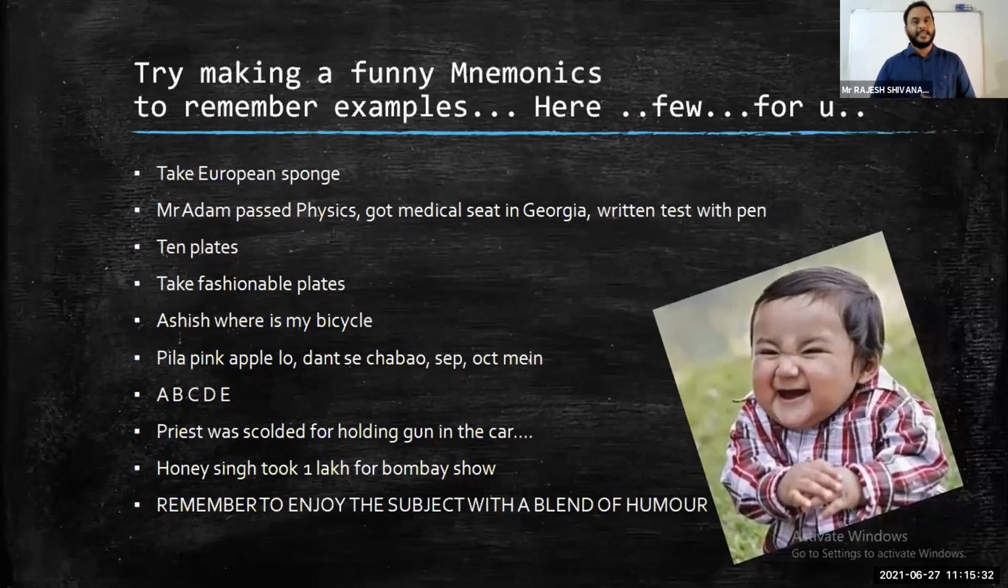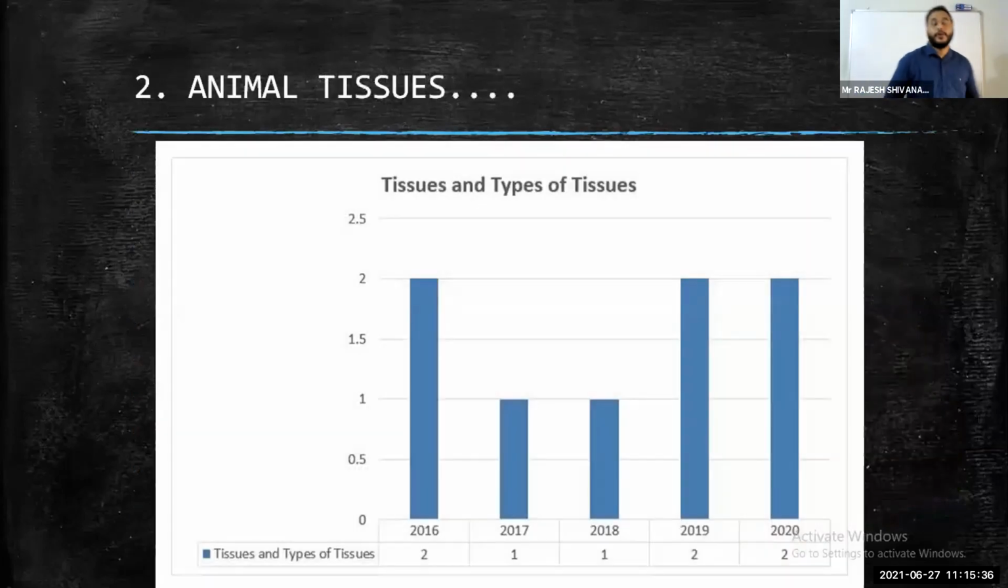Okay, then without delay, we will move on to the next chapter, that is animal tissues. That means histology. Histology means study of tissues. And structural organization in animals, as per my observation, has two parts. In the structural organization chapter, there are two parts: number 1, histology, and number 2, study of animals.